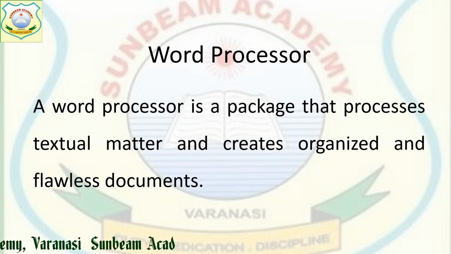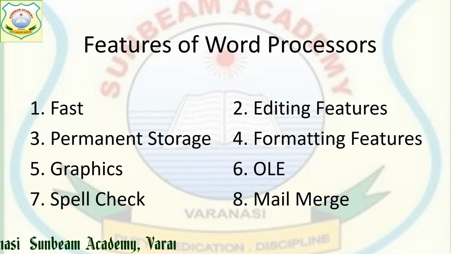As the typewriter had some limitations, the word processor has each and everything which we can think it can do. So in our word processor, let us see the features, why we are going to use word processors.